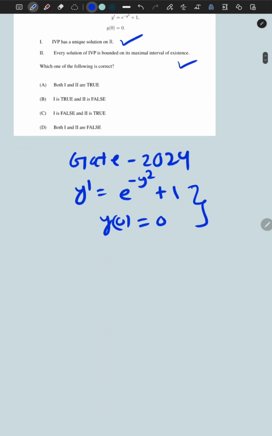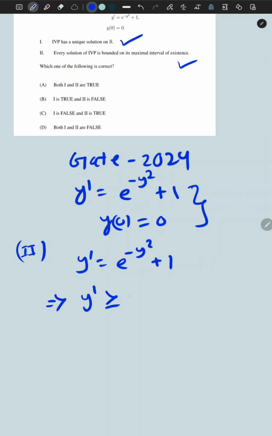First of all, let us check whether option 2 is true or false. From the given question, y' = e^(-y²) + 1, this implies that y' is greater than or equal to 1, because e^(-y²) is a non-negative quantity. If we remove it, y' is greater than or equal to 1.